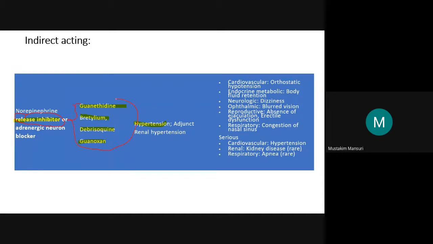you have to remember, suppose guanethidine or guanfacine is the name, you must remember that it is inhibiting the adrenergic neuron. If you are not aware of this, then further you will not understand anything. If you are clear with this classification, then by remembering the statement, as well as you can write down easily the mechanism of action. Then once you can write down the mechanism of action, you can easily write down the pharmacological actions.